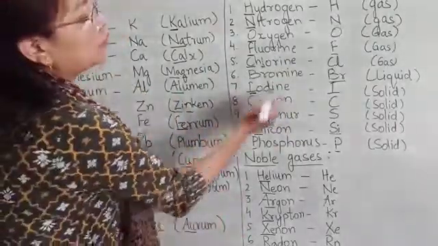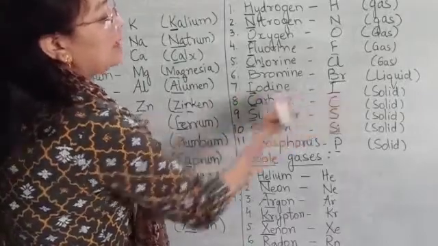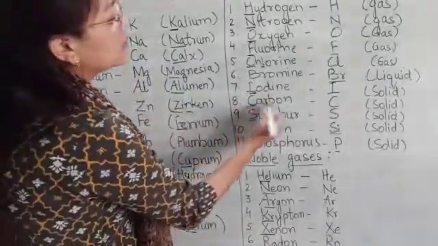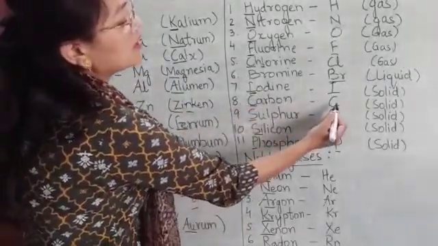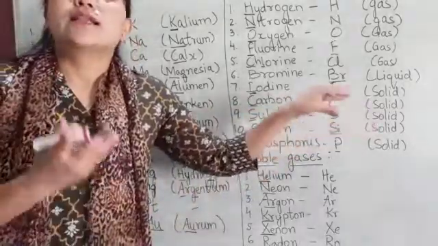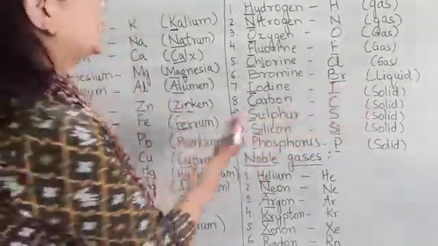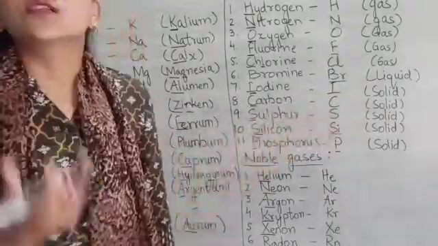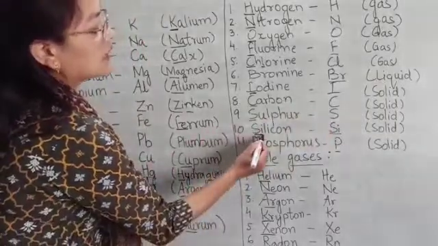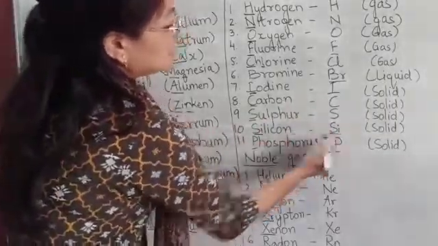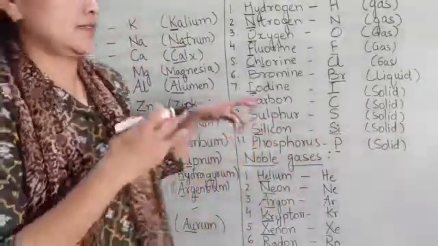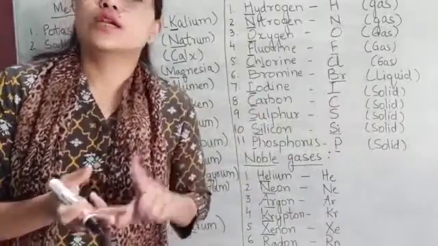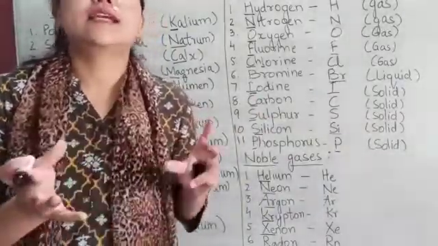Then comes iodine. The symbol of iodine is I. Iodine is a solid and it is present in common salt. Then comes carbon. The symbol of carbon is C. Carbon is solid, and the coal that you see is carbon. Then sulfur. The symbol of sulfur is S, and sulfur is solid. Then comes silicon, Si. Silicon is also a solid, and it is one of the most useful elements, and it is found in almost all construction materials like concrete and bricks.